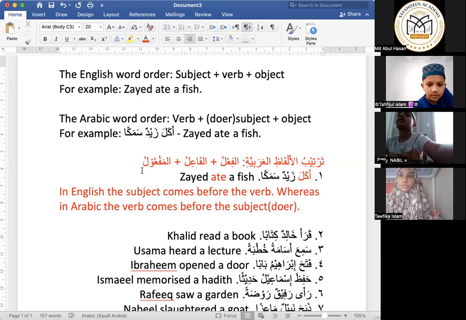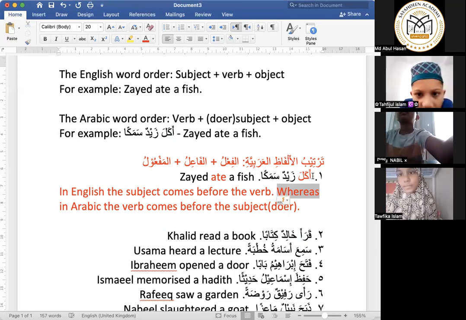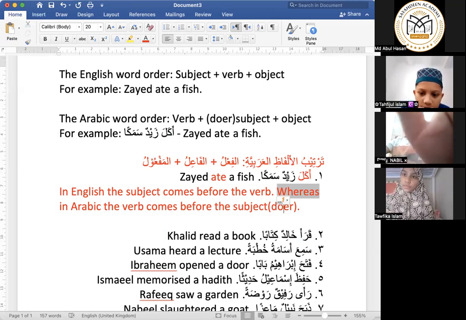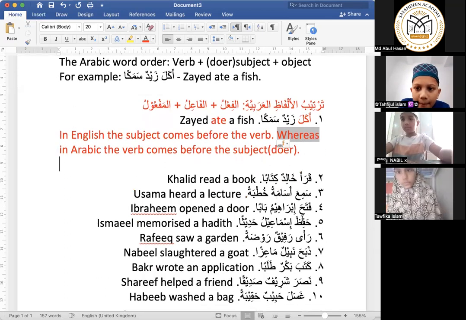So in English, the subject comes before the verb. As you can see, the subject is Zayed and it came before the verb ate. Whereas in Arabic, the verb comes before the subject, which is the doer subject. So if you look at this Arabic sentence, akala zaydun samakan, akala is the verb and it came before its subject zaydun. So the verb comes first in the Arabic sentence. Okay, let's look at some more examples of this kind.